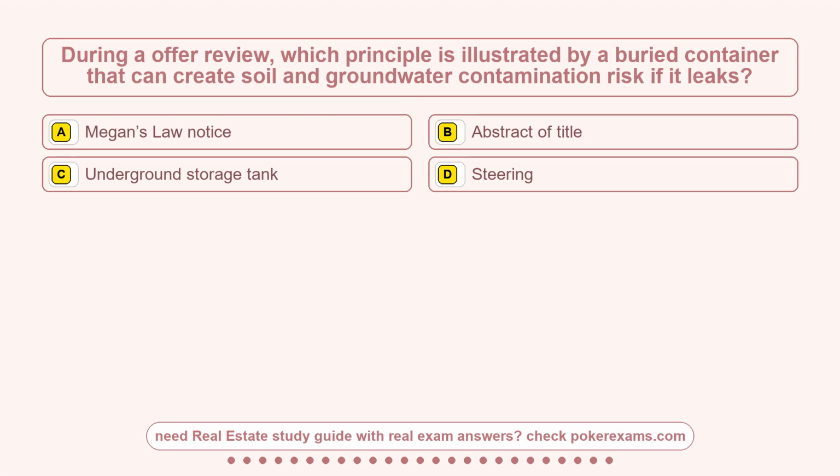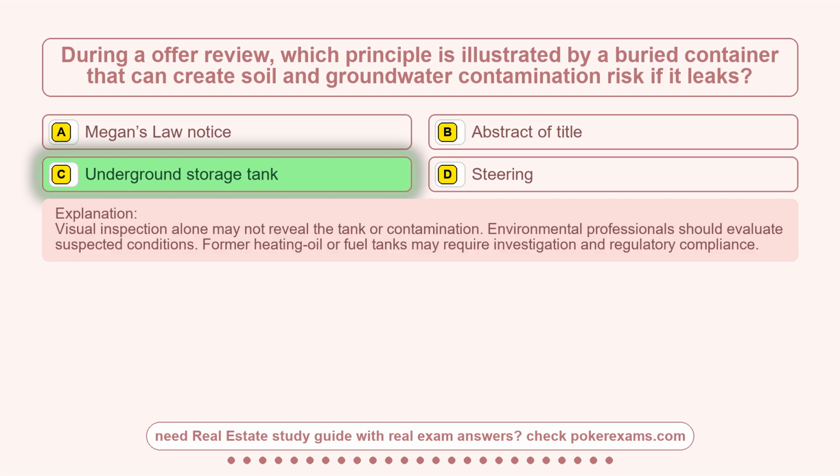Question 6. During an offer review, which principle is illustrated by a buried container that can create soil and groundwater contamination risk if it leaks? Option A, Megan's Law Notice. Option B, abstract of title. Option C, underground storage tank. Option D is steering. The correct answer is option C, underground storage tank.